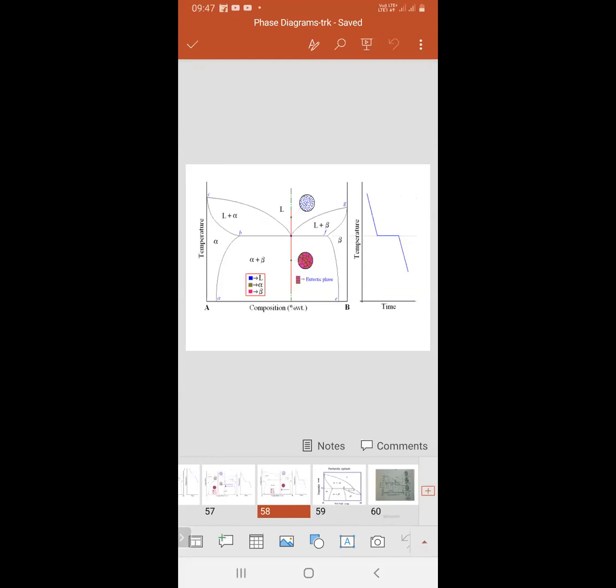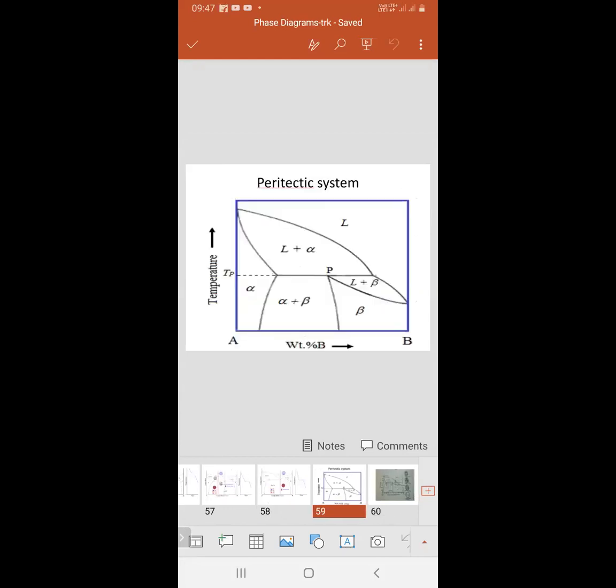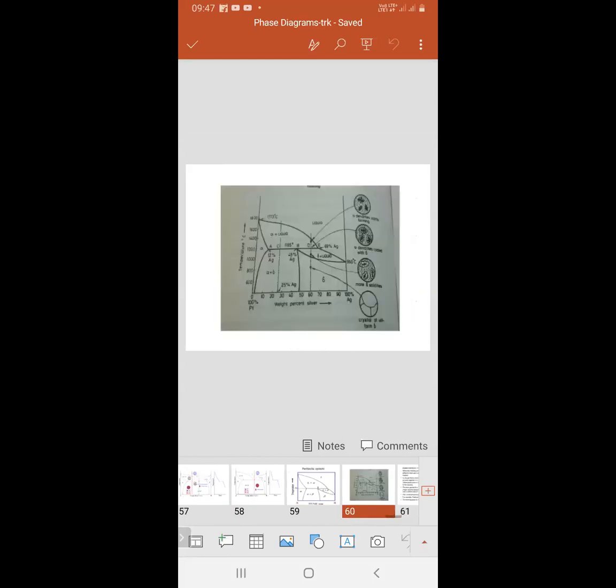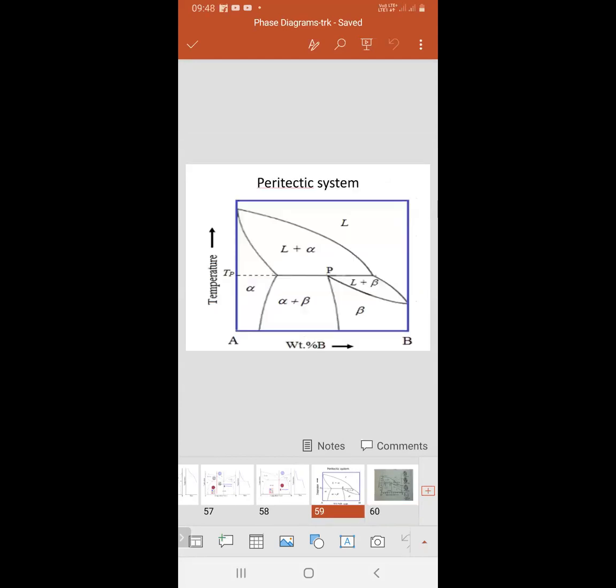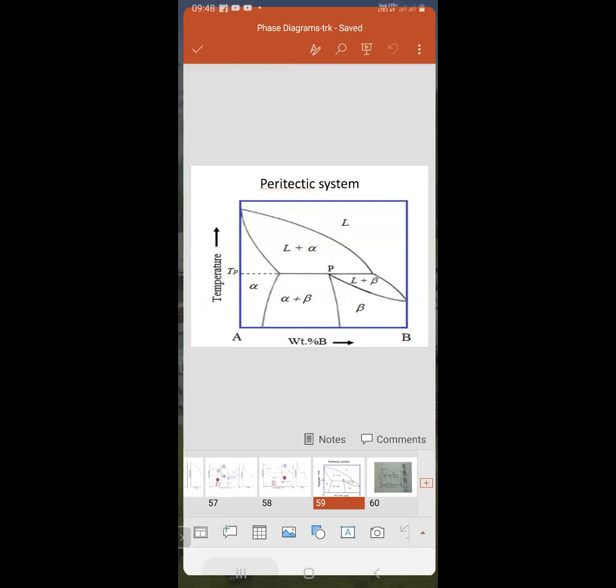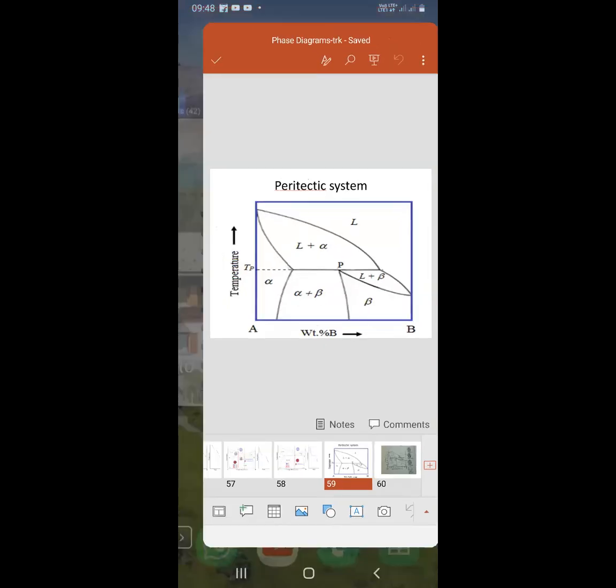Next is the peritectic system. Next class, peritectic, then eutectoid and peritectoid, three phase diagrams are there. Then I will discuss the three phase diagrams. All of you prepare this, that is what I have discussed so far.